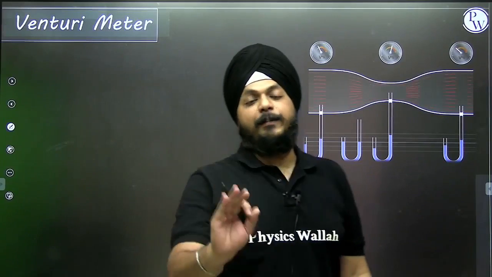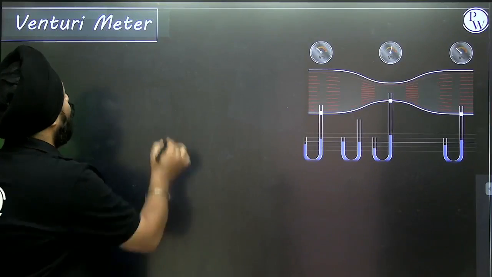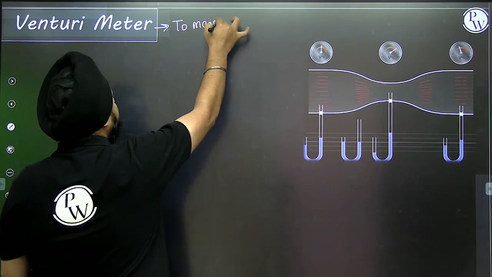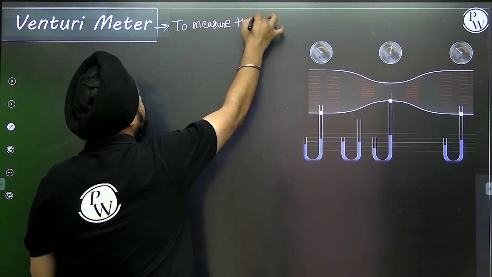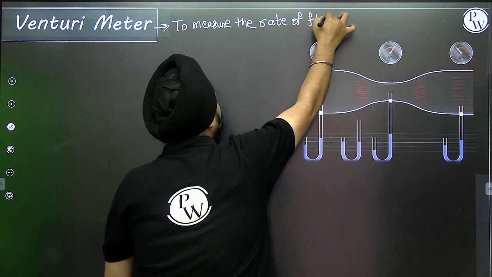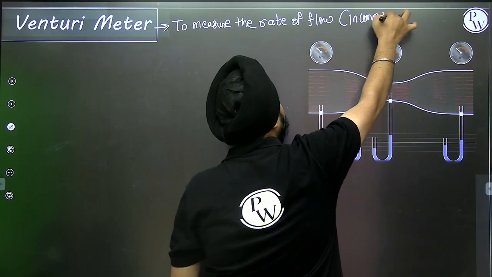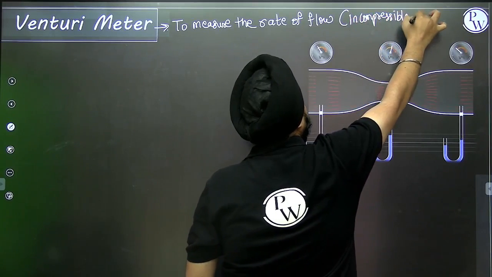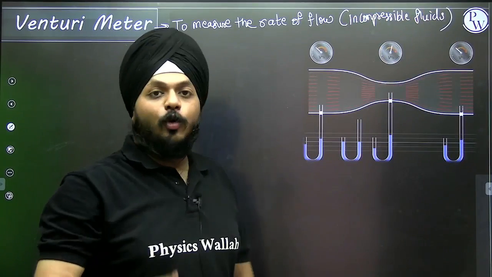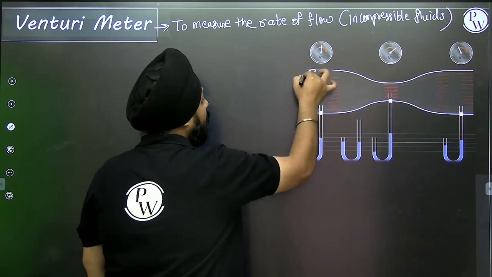Venturimeter is one of the applications of the Bernoulli's equation. This is used to measure the rate of flow of incompressible fluids. Suppose let us take an example, right?